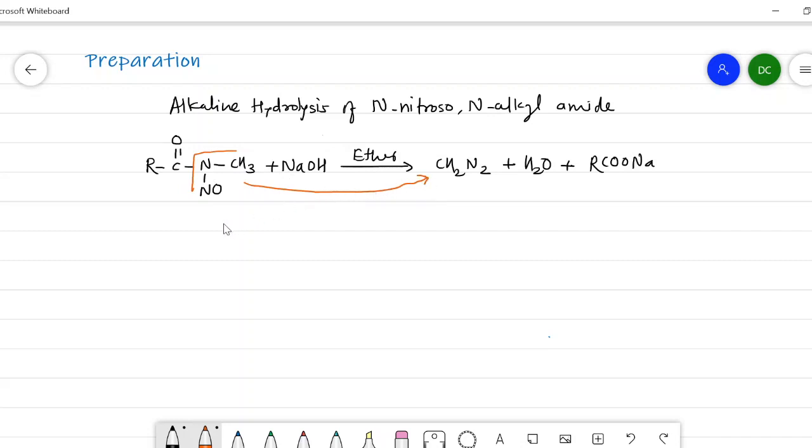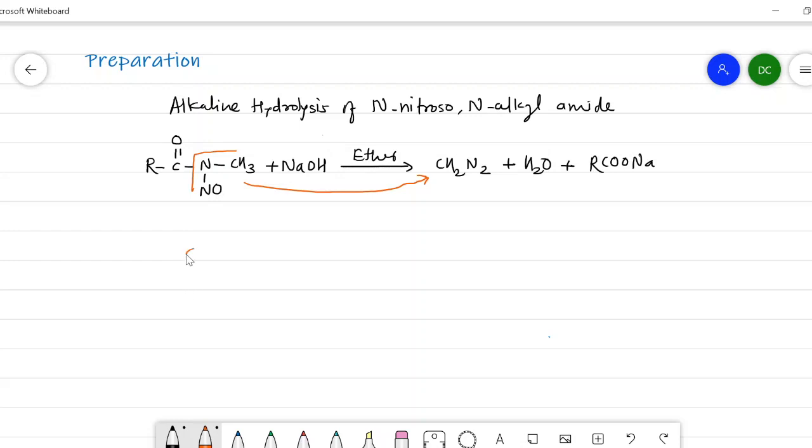So whatever the reactant they have chosen in this reaction, they should have CH3NNO, or this CH3 group may be replaced by an ethyl group, propyl group, in that way. Here there must be a presence of carbon and there must be a presence of two nitrogens. So the different reactants that can be used in this preparation process must have this type of part in their structure. So I will write the different structures of the reactants.